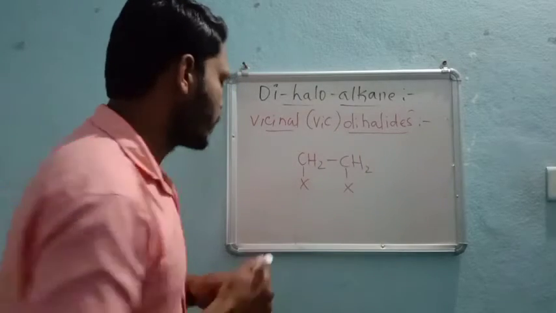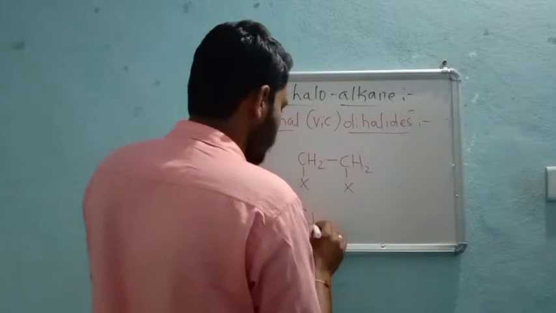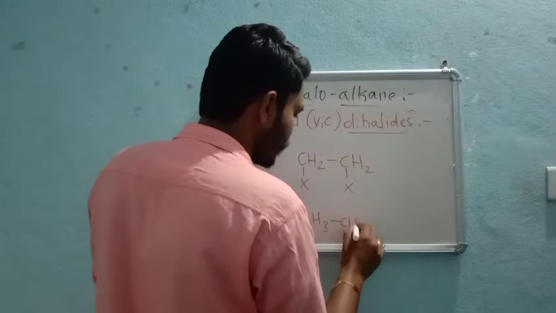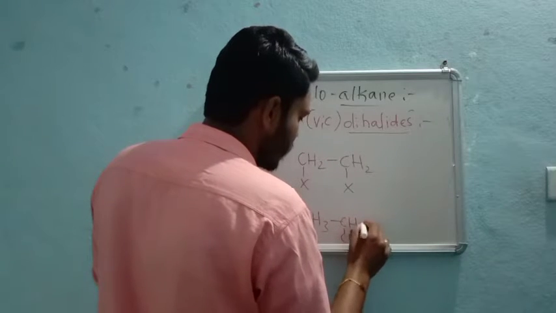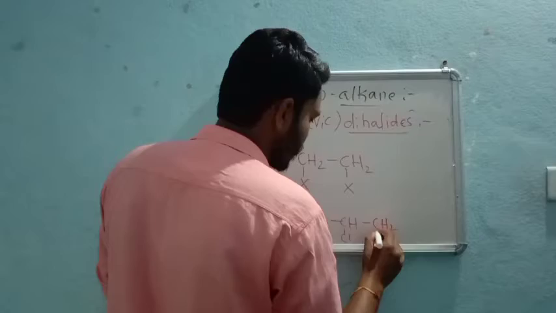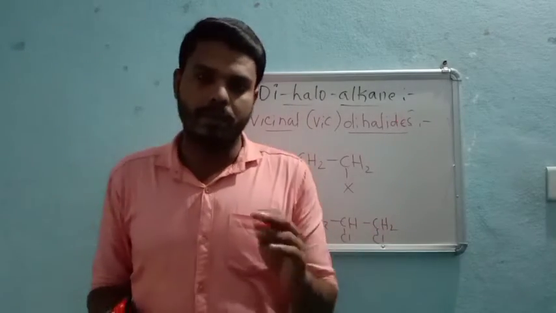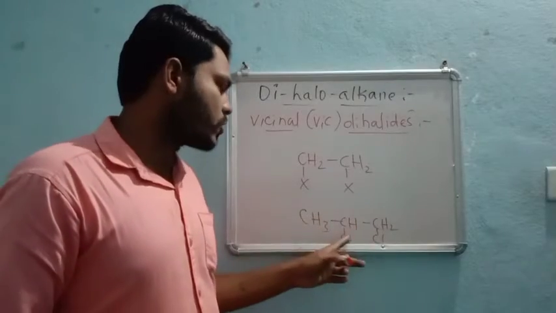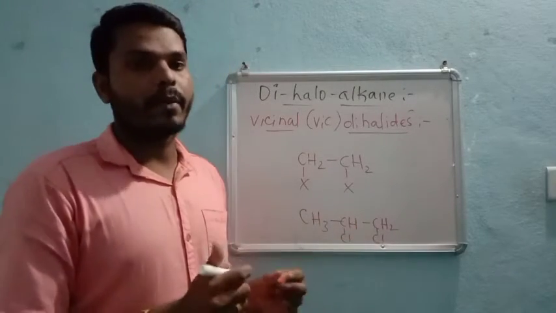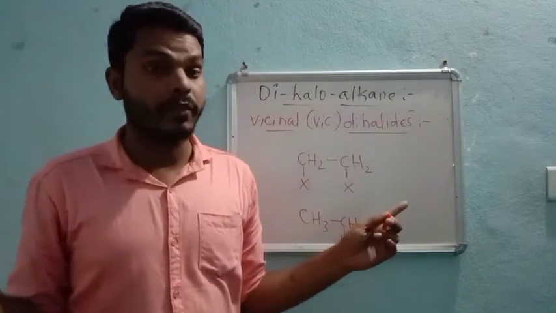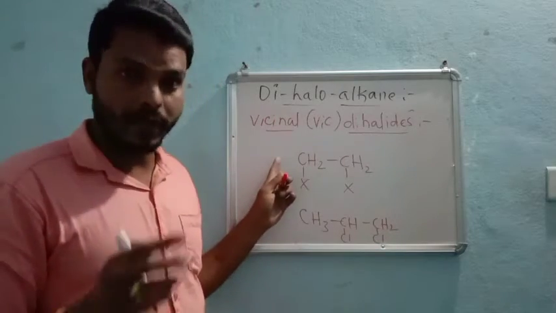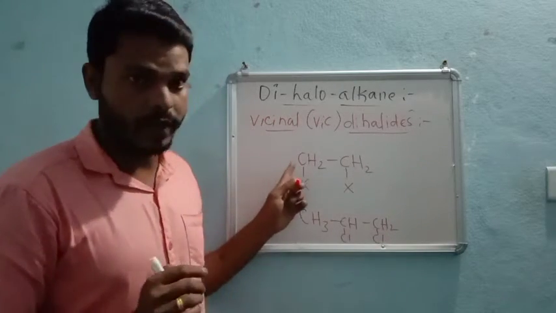Or else, one more example, we can write like this: CH3, CHCl, CH2Cl, like this. If dihalides are attached to adjacent carbon atoms, not terminal. Terminal is different. One more type we have, extra point, I will give that.